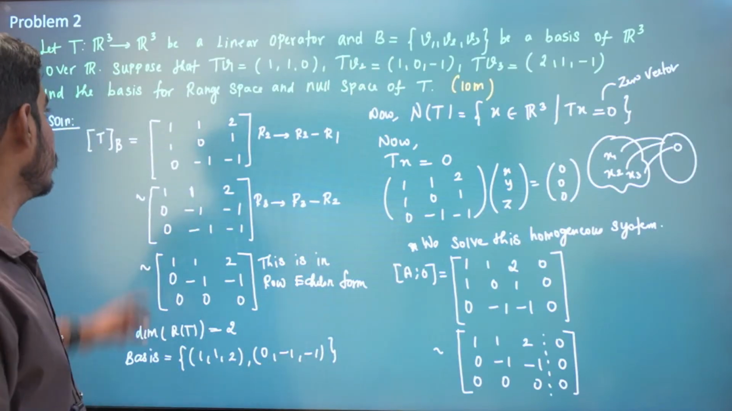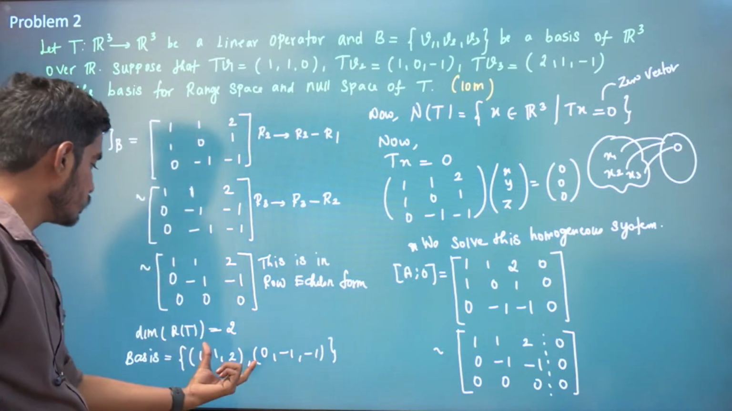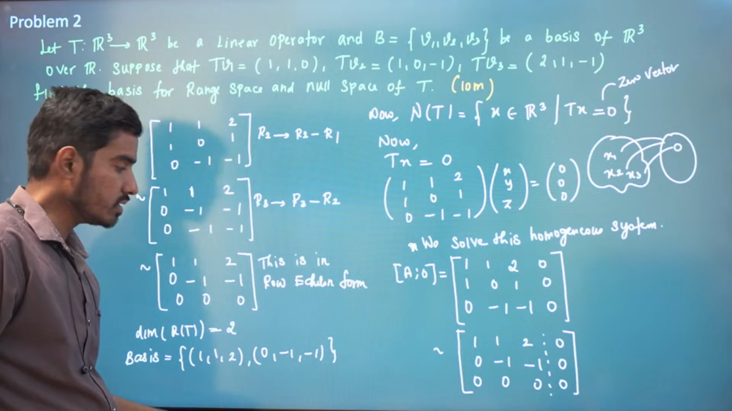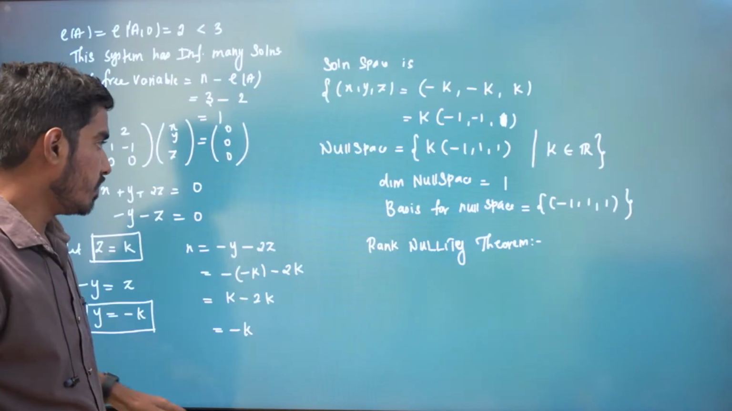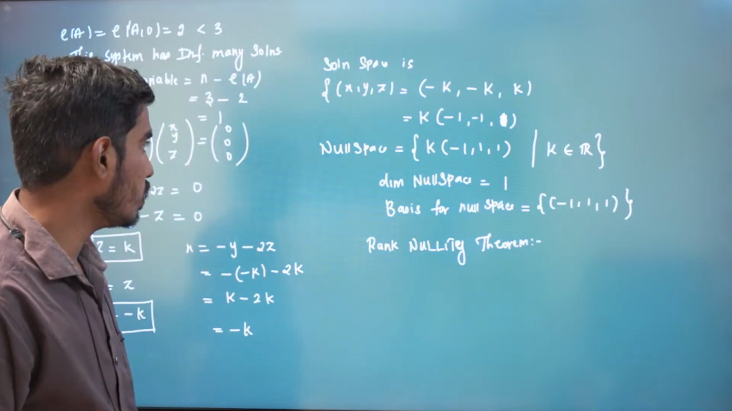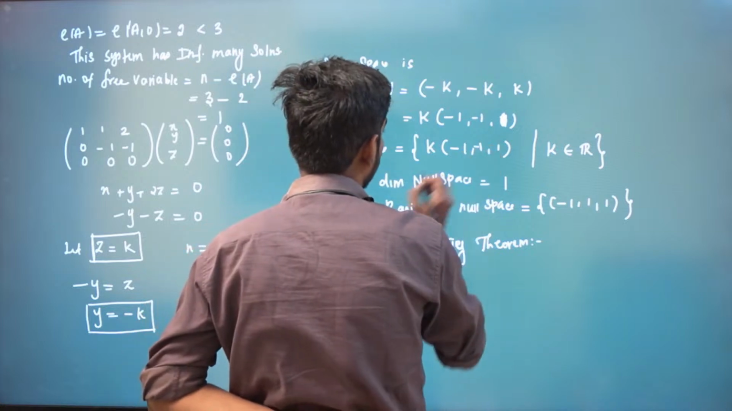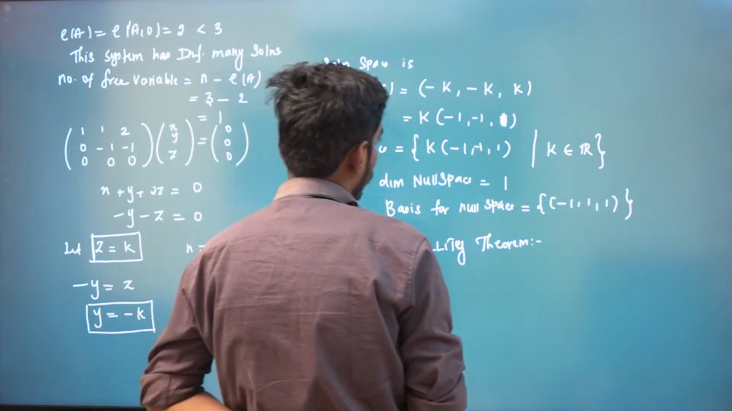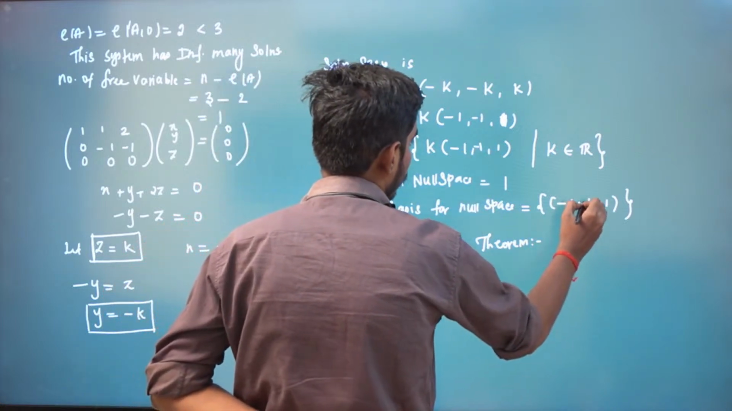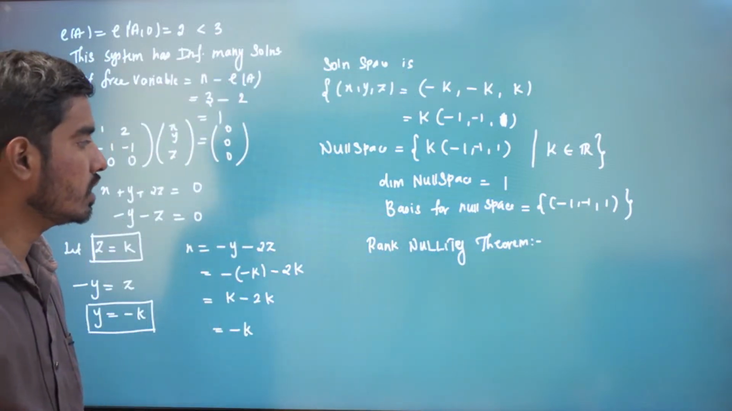What the question says is find the basis for range space and null space. The basis for range space is these two vectors, and the basis for null space is minus 1 comma minus 1 comma 1, right? So minus 1, minus 1, 1 is our basis for null space.